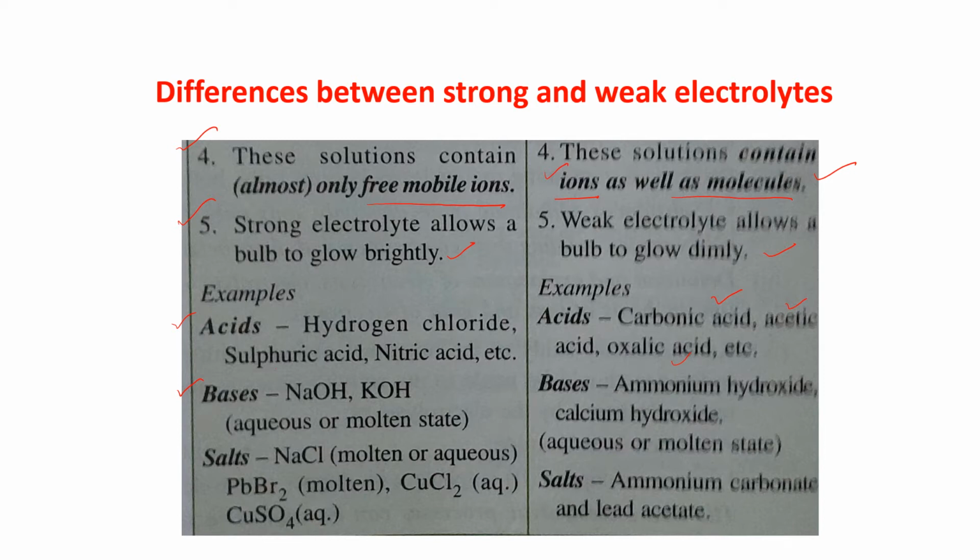But ammonium hydroxide, calcium hydroxide in aqueous or molten state, are weak electrolytes. Salts: NaCl, molten or aqueous, PbBr2, molten state, CuCl2, aqueous, copper sulfate, aqueous, are examples of strong electrolytes. But the salts ammonium carbonate and lead acetate are weak electrolytes.